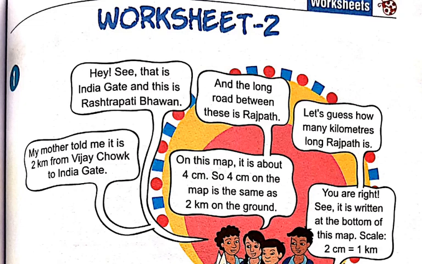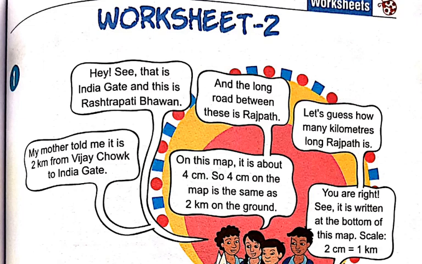Let us guess how many kilometers long Rajpath is. You are right. It is written at the bottom of this map and is already given to you: 2 centimeters is equal to 1 kilometer.